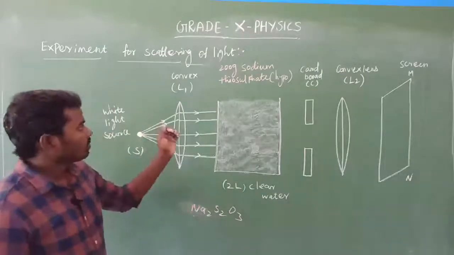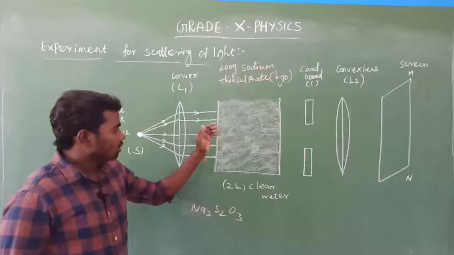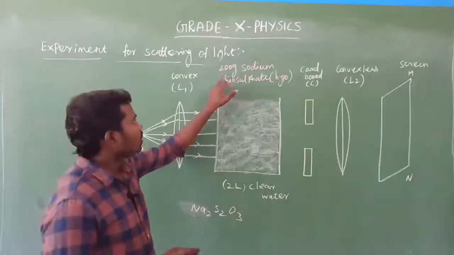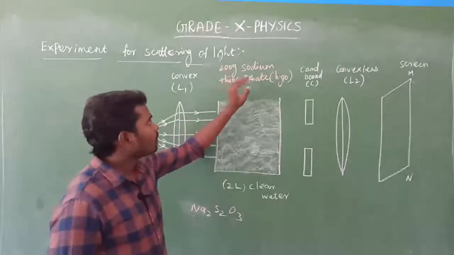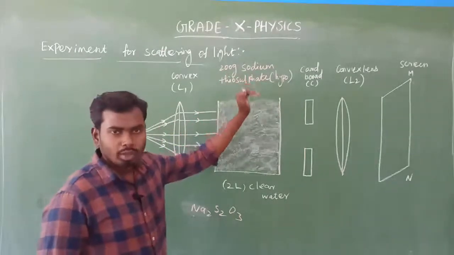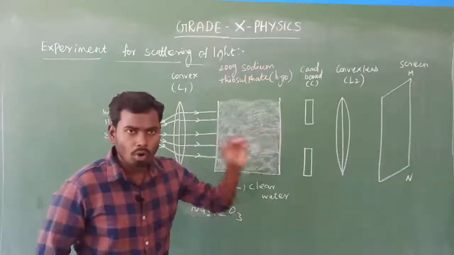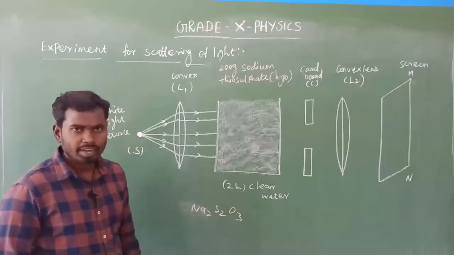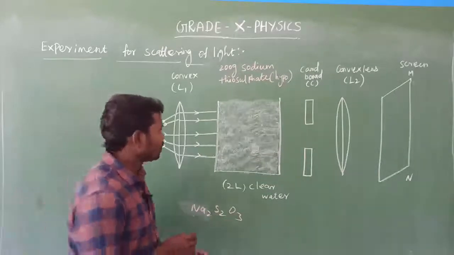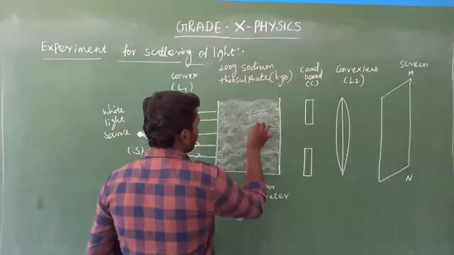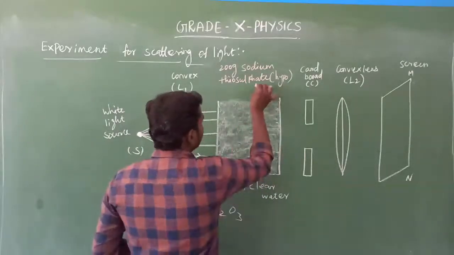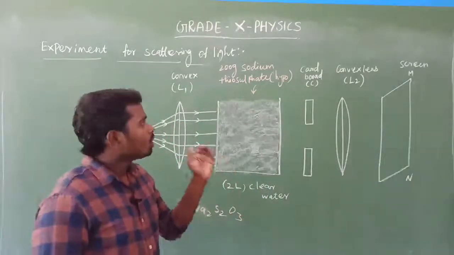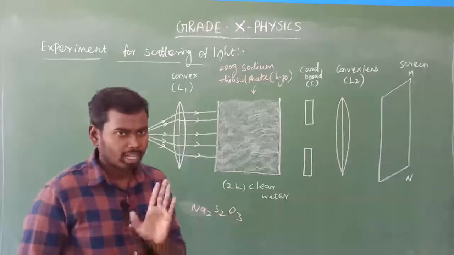So in 2 liters of clear water I have added 200 gram of sodium thiosulfate, also known as hypo, whose molecular formula is Na2S2O3.